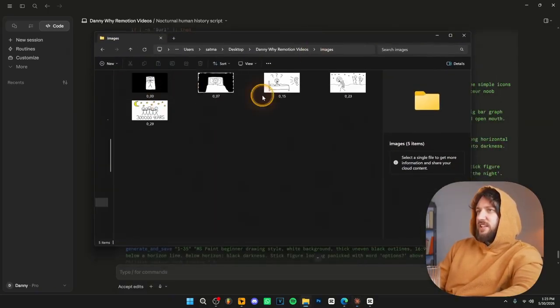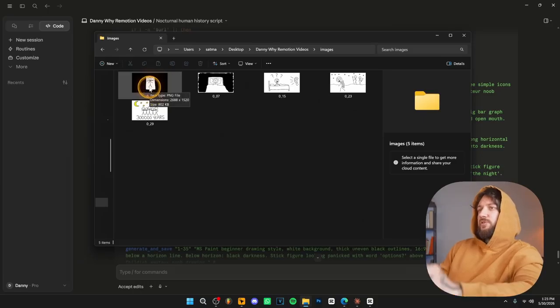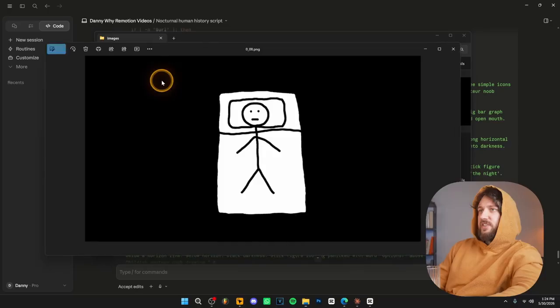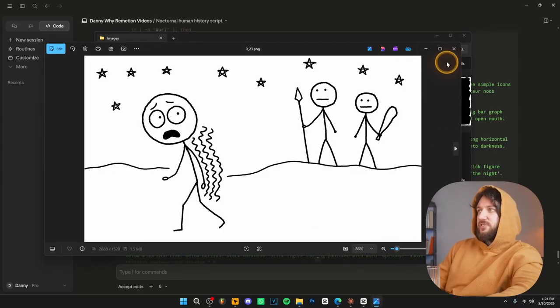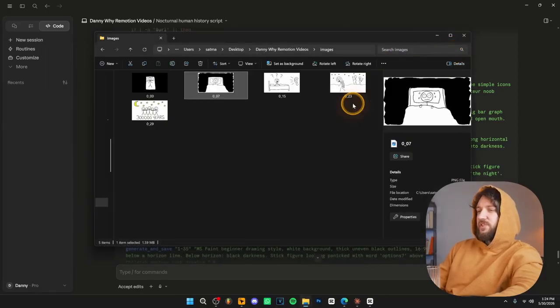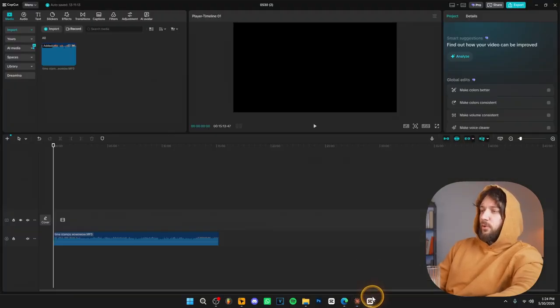And as you can see inside the folder, all the images are going to slowly start to be downloaded. As you can see, this is the first image, the second one. So basically how you edit the video now, it's super straightforward. You open your video editing program over here, and if I hit play, you can listen to the voiceover.